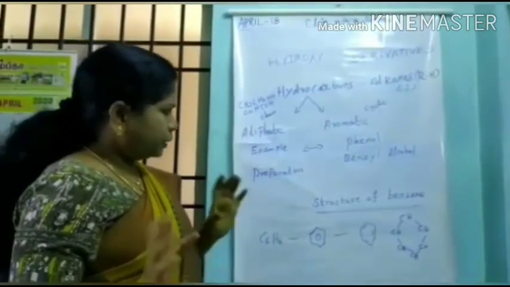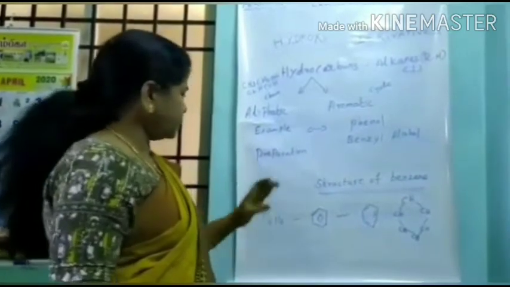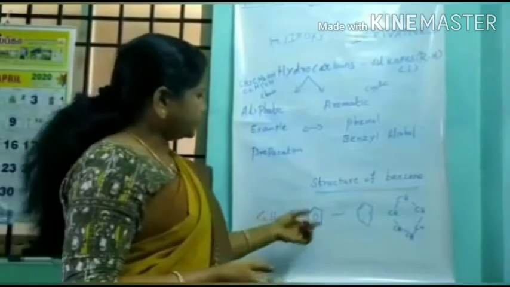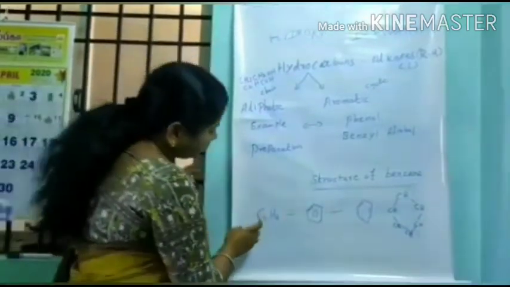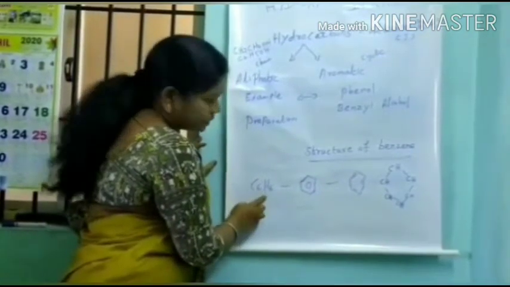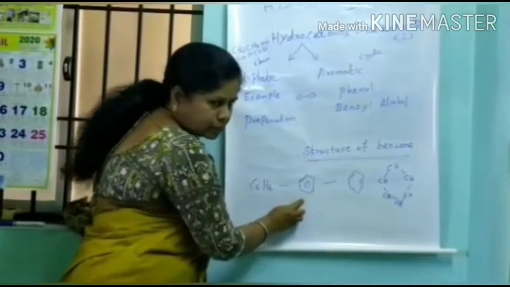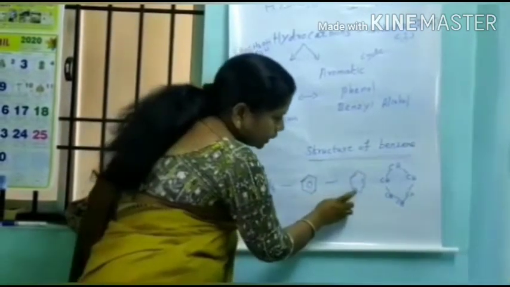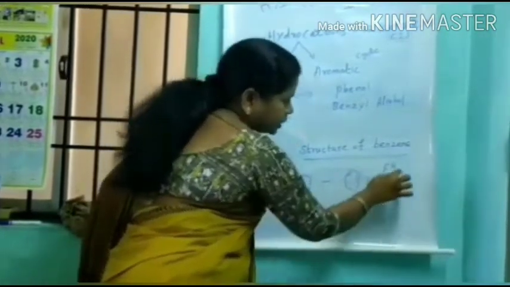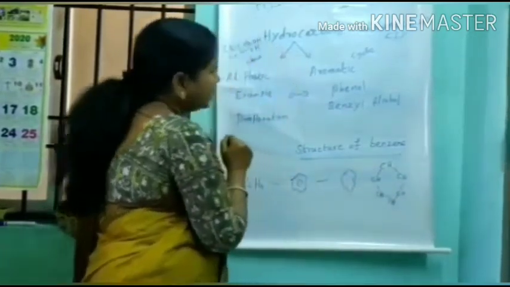Let me show you the structure of benzene, and how we can write it. Students always get confused about why people write it like this. The formula is C6H6, with 6 carbon atoms and 6 hydrogen atoms, so we can easily write it like this. This is also a kind of benzene structure, and this is the proper structure: 6 carbon atoms and 6 hydrogen atoms.